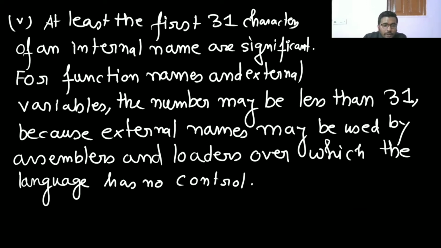Why? Because for the function name or external variable that we have studied in the previous lecture, the number may be less than 31, because external names may be used by assemblers and loaders over which the language has no control. So the language does not have any control over this.